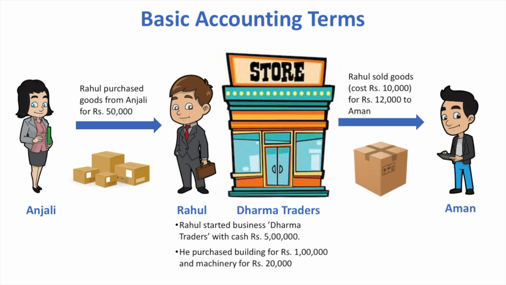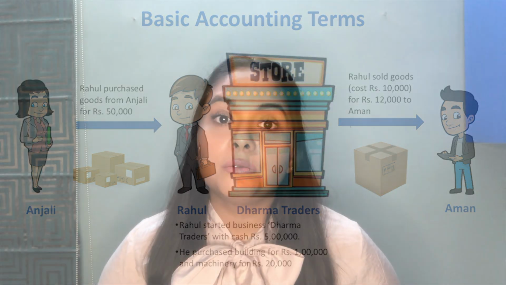Then came Aman. He wished to buy goods from Rahul. So Rahul sold goods to Aman for rupees 12,000. The cost of the goods he sold was rupees 10,000. Wasn't that a very short story? Though there is no moral of the story, we are still going to learn the basic accounting terms here.